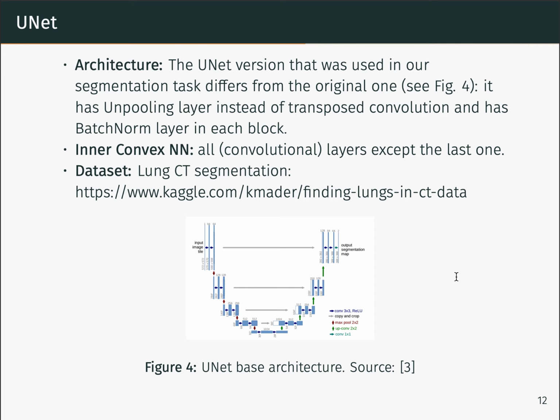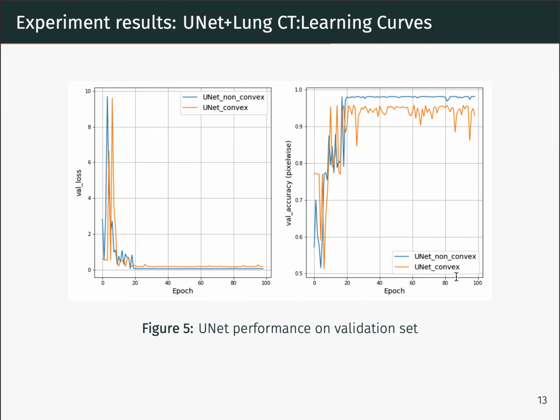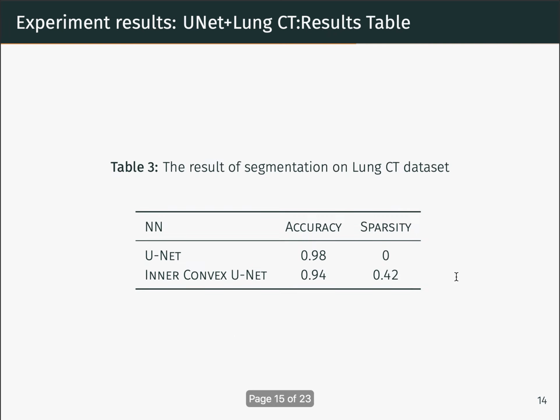LungCT is a dataset from Kaggle competition used for binary segmentation. It consists of 200 single-channel CT images with corresponding masks. In the task, we use a U-Net-like architecture, but we replaced transpose convolution with unpooling layer and added batch norm to each block. The results can be seen here. Even though the convex U-Net results are slightly worse, its high sparsity rate, 0.42 versus 0, tells us that the inference time for the convex network will be much less.